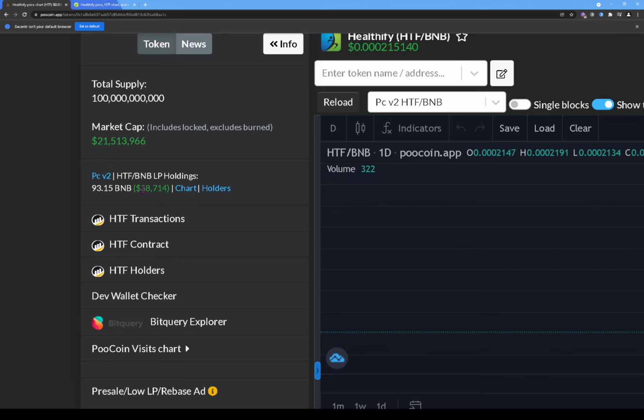So that's a small amount for a token that has a $21 million market cap, because imagine someone wants to buy like $500,000 worth. It's probably going to be hard for them to sell all of that $500,000 worth, because there's not enough liquidity here. All right, but let's start checking different things.